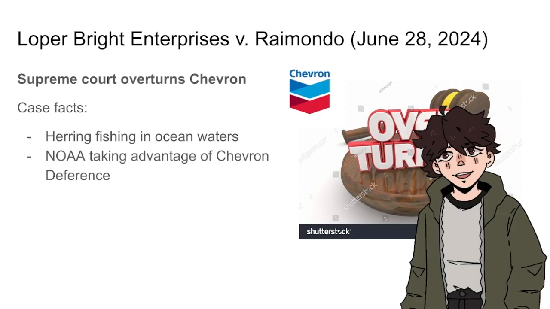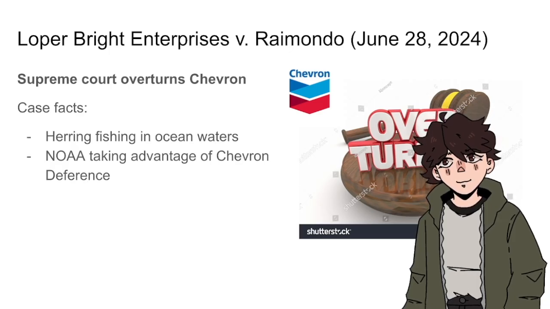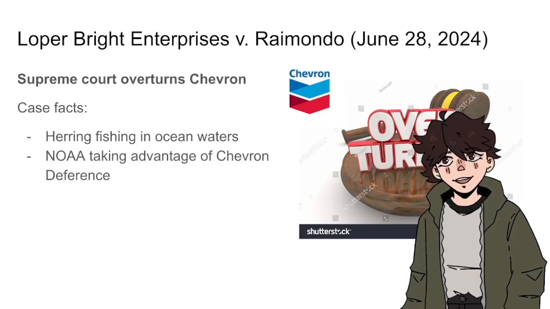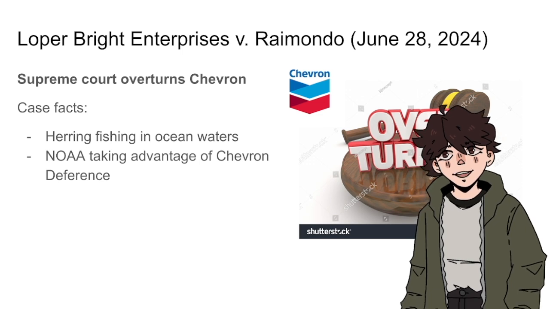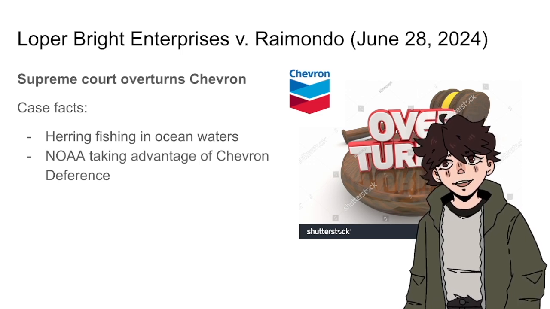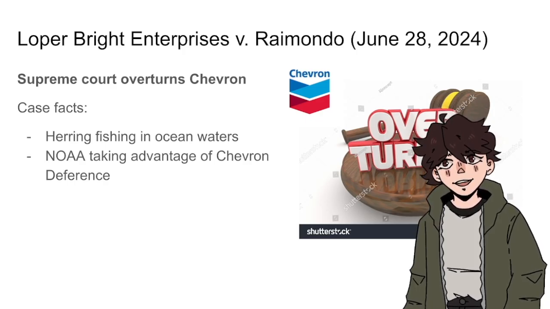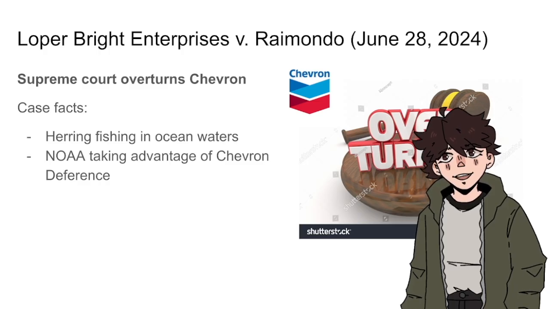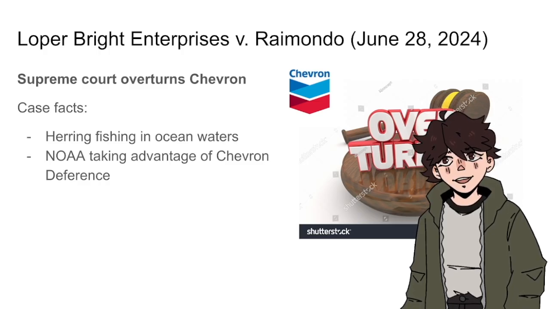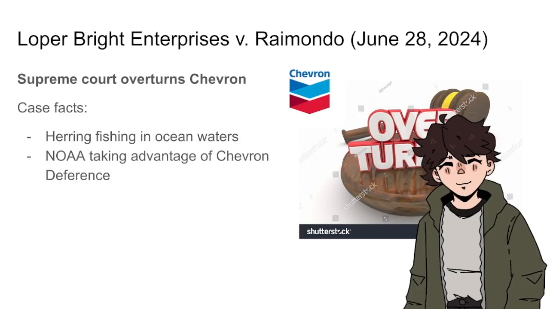Alright, so now that I've explained the original Chevron case, next I'll be talking about Loper v. Raimondo, the case that overturned chevron deference. This case was about herring fishing in ocean waters. Herring fishermen were annoyed that the National Oceanic and Atmospheric Administration suddenly made them pay for the cost of boats after previously subsidizing this cost. So basically, this case was rooted in an agency taking advantage of chevron deference.